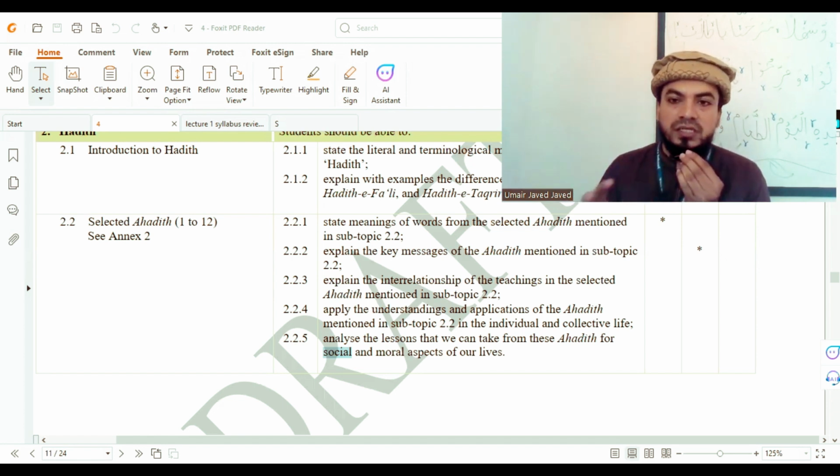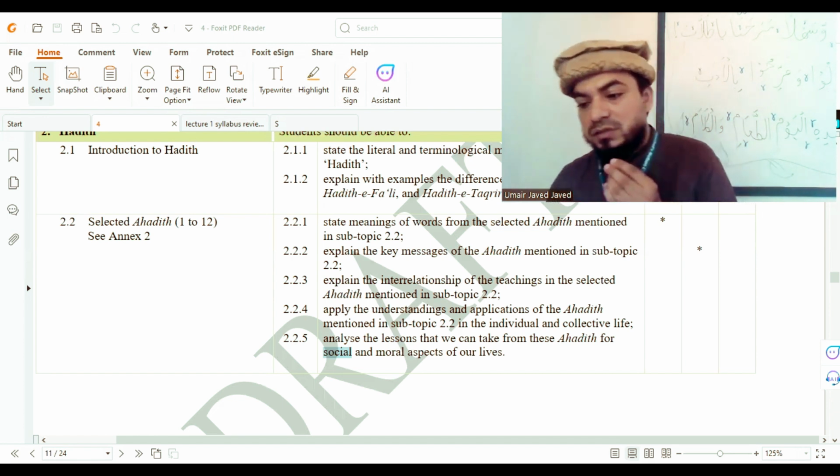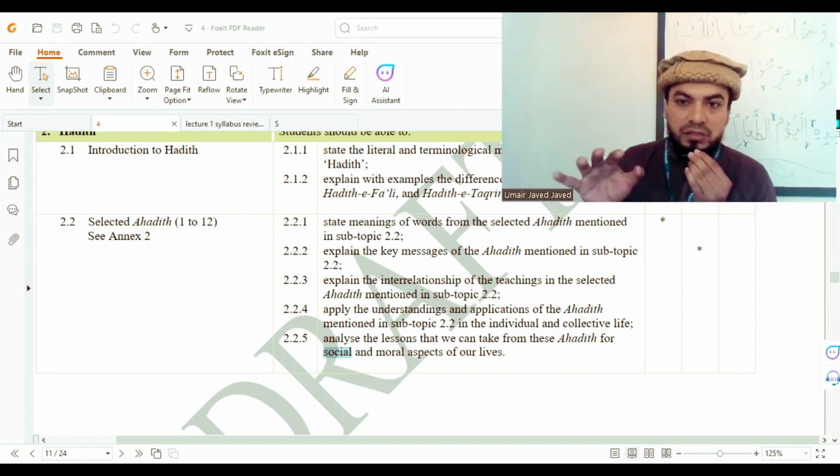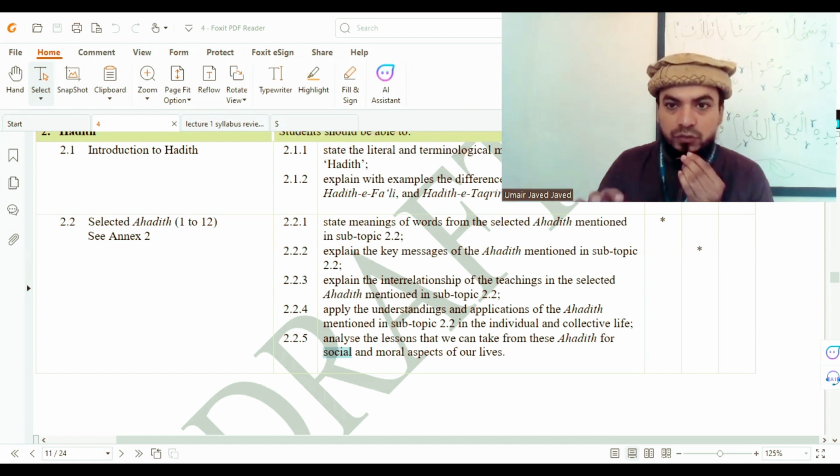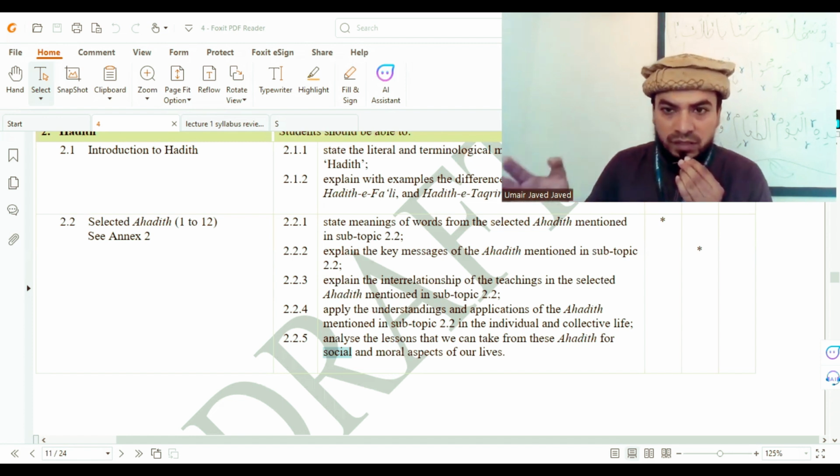Number two: what are the key messages in a hadith? Key messages means core ideas and fundamental messages. They are the central points of a hadith, so you need to understand the central idea and the main theme of the hadith. This is the next criterion in the SLO to solve the ahadith.